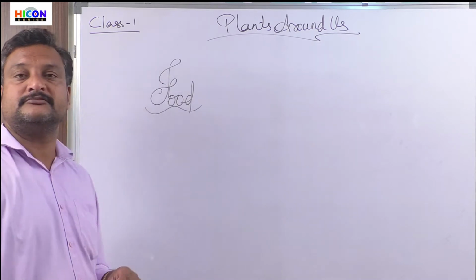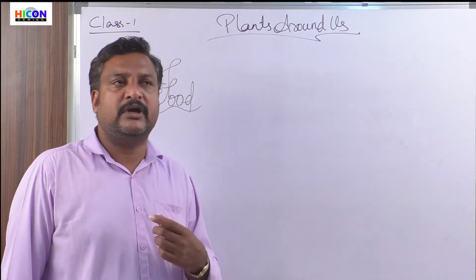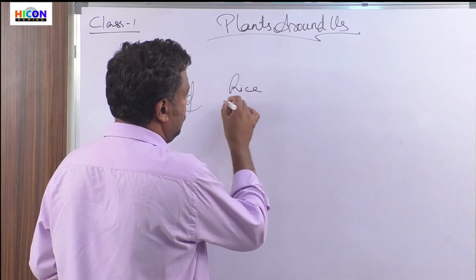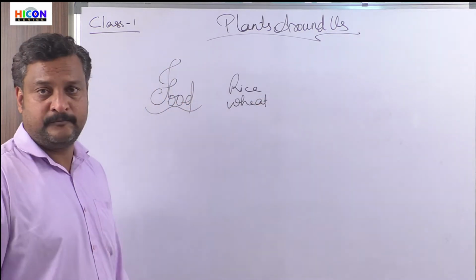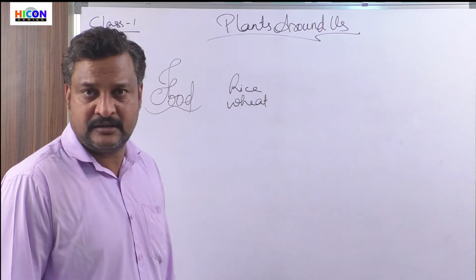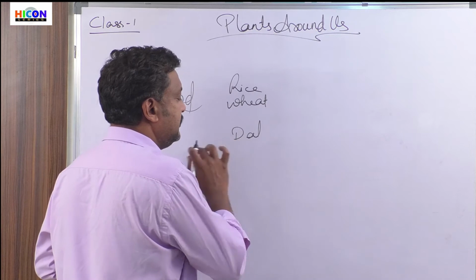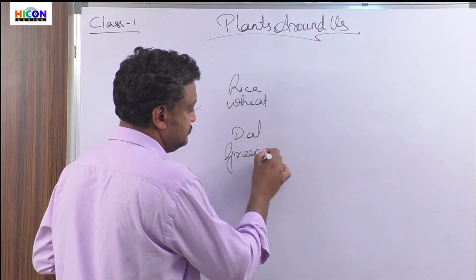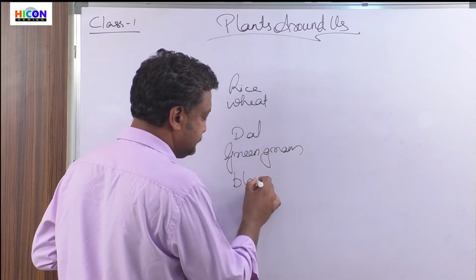food. So, what do we eat as food? We eat rice or wheat, isn't it? Then sometimes we eat some other items like dal, then green gram, and black gram.